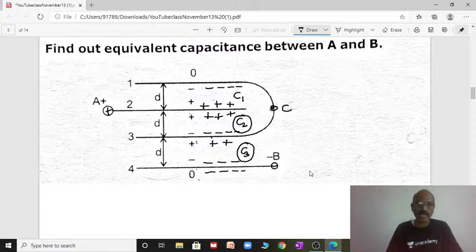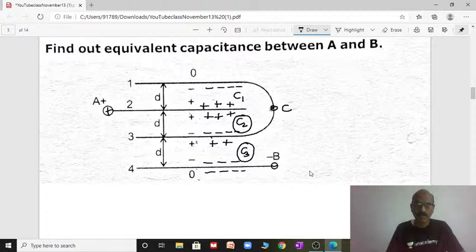See, between the two points, plate A and a common point C. Between C and A, plates 1 and 2, and 2 and 3, are connected in parallel, side by side. And then between point C, the third plate, and the fourth plate, it is in series along with this. So C1 and C2 are in parallel, with C3 in series. How to modify this?